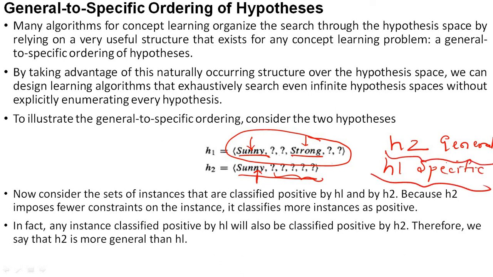H2 is general because it is not adding more constraints. It has only one constraint, on sky, but H1 has 2 constraints: one on sky value and another on wind value. So now our job is to take the general hypothesis to